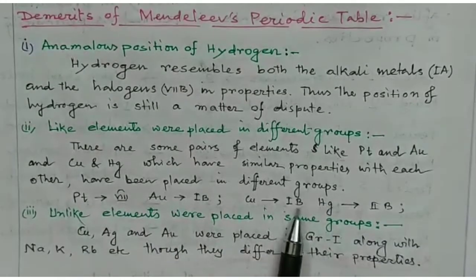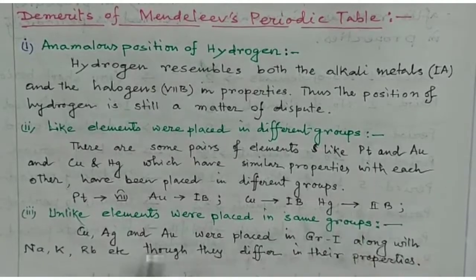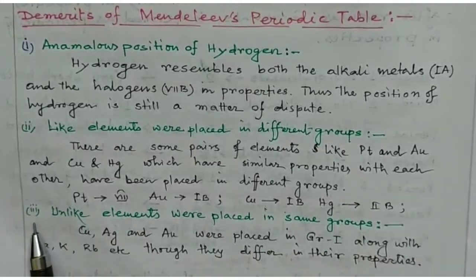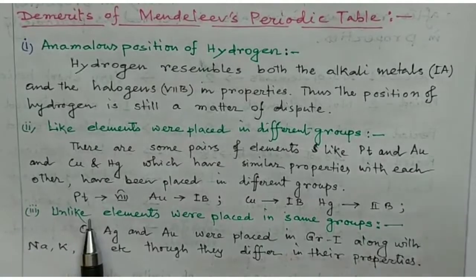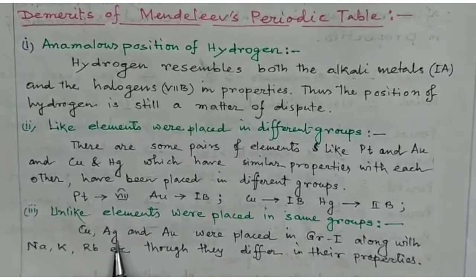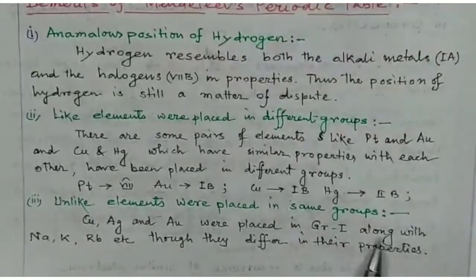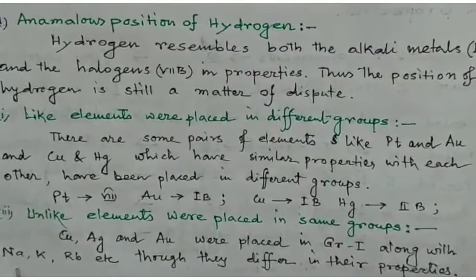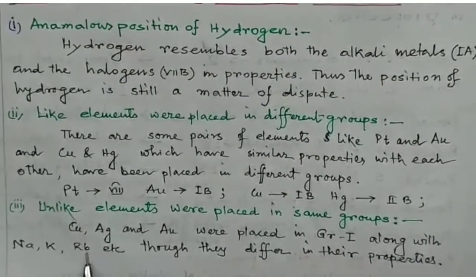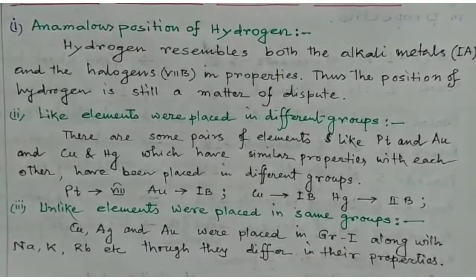Copper is 1B, whereas mercury is 2B. Number 3, unlike elements were placed in the same groups. Copper, silver and gold were placed in group 1A along with sodium, potassium, rubidium, etc., though they differ in their properties.